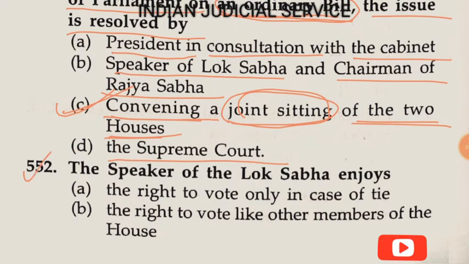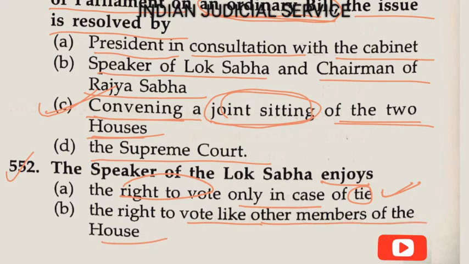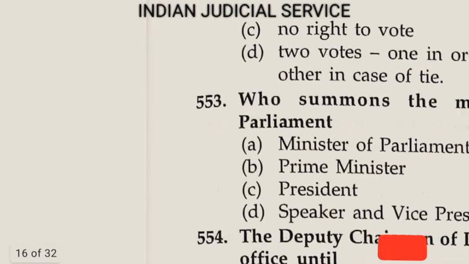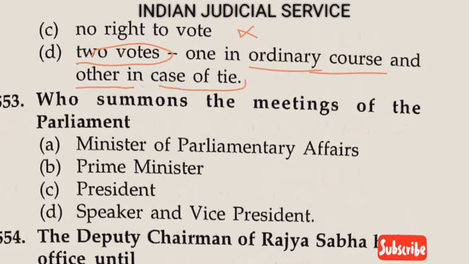Question number 552. The Speaker of Lok Sabha enjoys: option A, right to vote only in case of a tie. Yes, this statement is absolutely correct. Now the statement, the right to vote like other members of the house. So this is a wrong statement. Now option C, no right to vote. It is also wrong, the Speaker has a right at the time of a tie of the votes. The last one, two votes, one in ordinary course and the other in case of a tie.